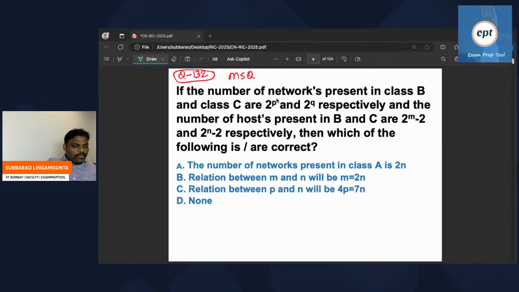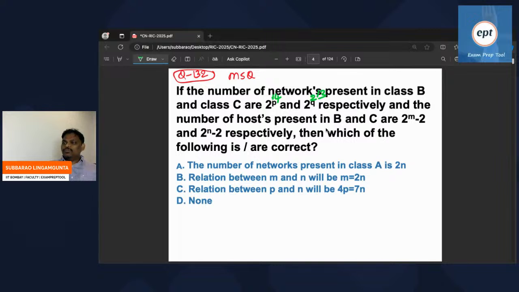Class B. If you see class B, 16, right? Number of networks, but 2 bits are fixed. I think 2 power 14. What about class C? Number of networks. When you say class C, I think 16 bits and 8 bits. Out of 16, 3 bits are fixed. So 2 power 13. Check one time. Class C, 3 bits are fixed. Class B, 2 bits are fixed. 14, 13. Let me know if anyone has doubt.